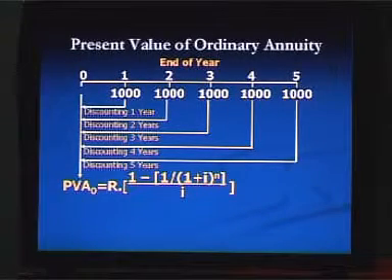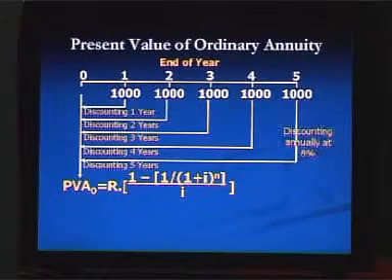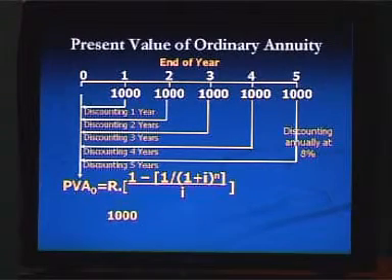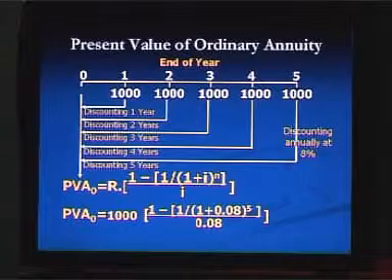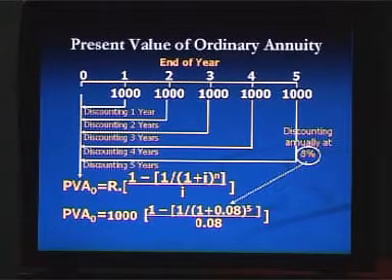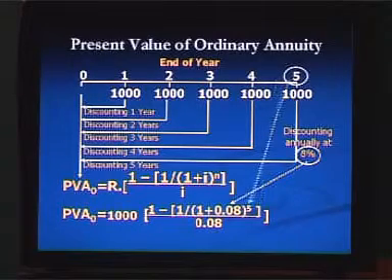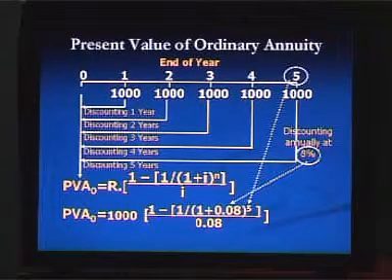Now we are going to use the formula to calculate present value of ordinary annuity, where R is the amount you are expecting to receive at the end of each year and discounting annually at 8%. So we are going to use R is equal to 1000 and discounting rate 8%, that means 0.08, and number of period, that is n, is equal to 5.